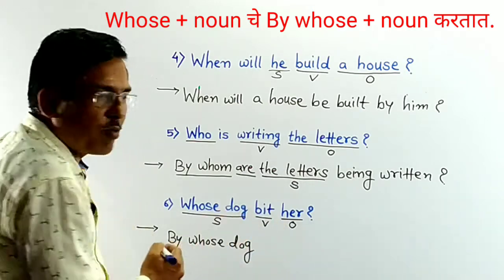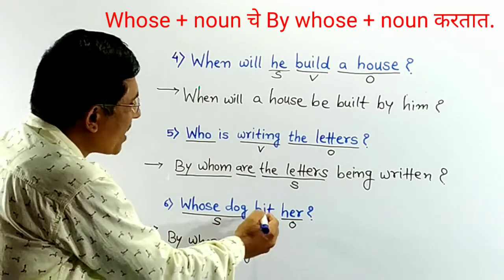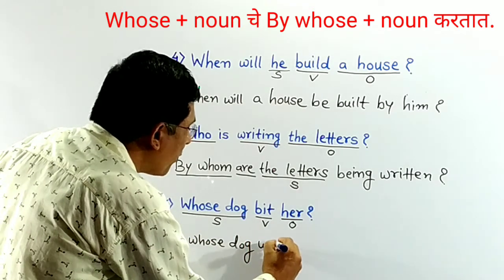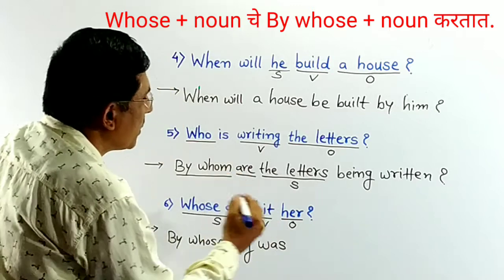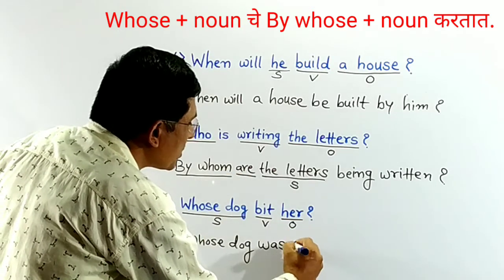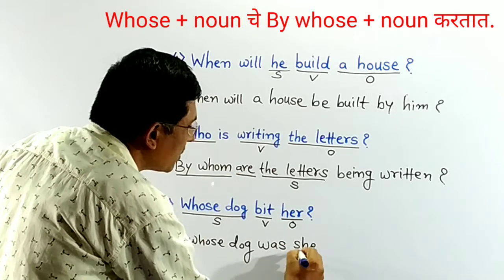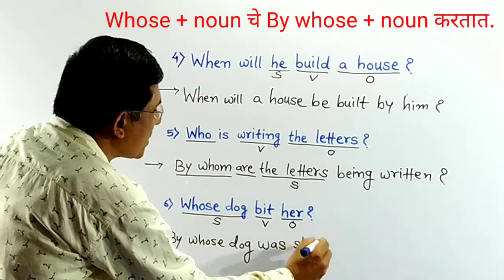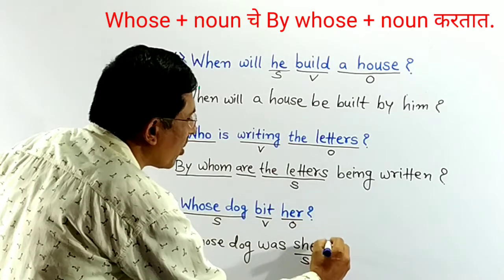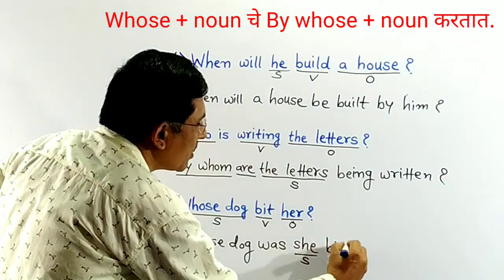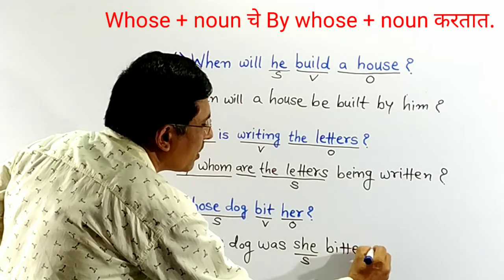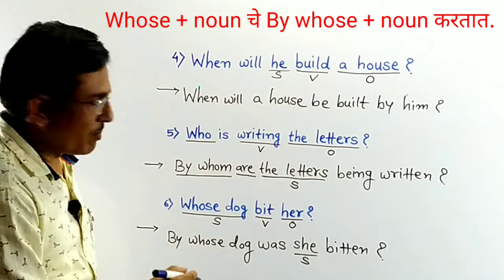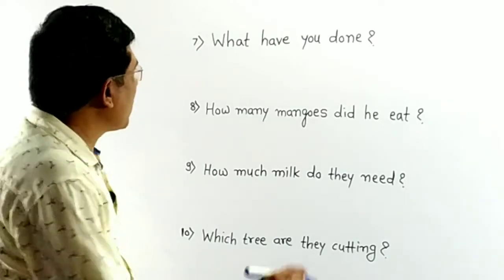There is a past form. There is a past tense in this sentence. So, write was here, by whom was. Then her here becomes subject. Here her becomes subject. By whose dog was she, and write V3 form of bit. It is bitten. Question mark. By whose dog was she bitten.